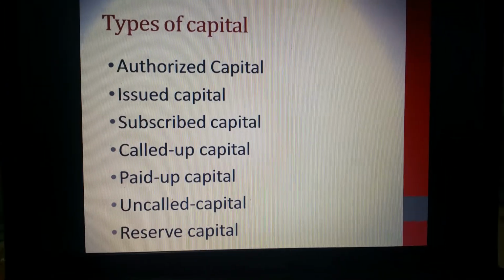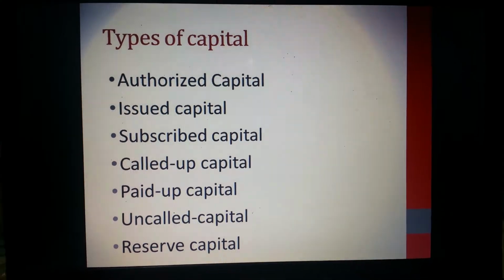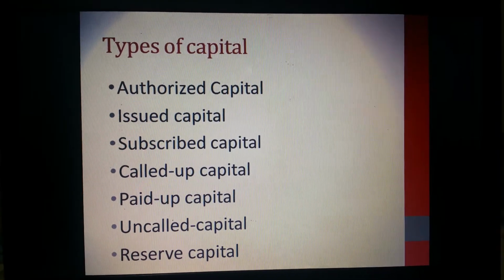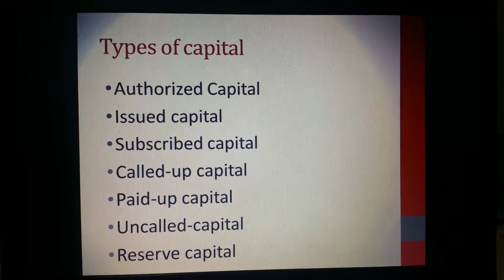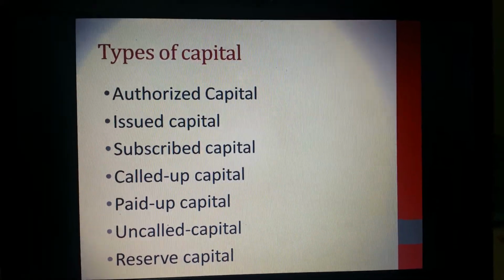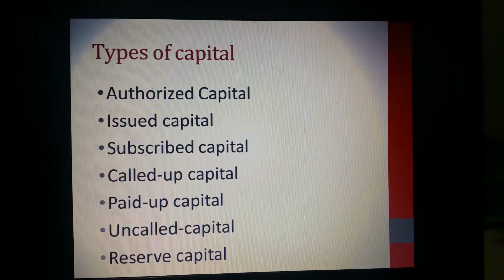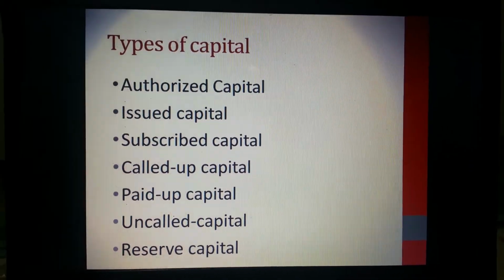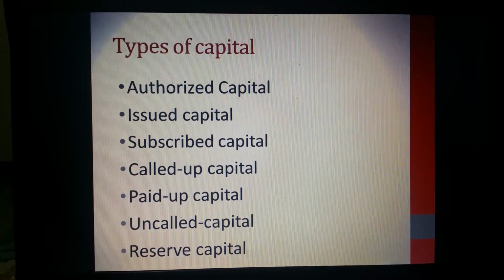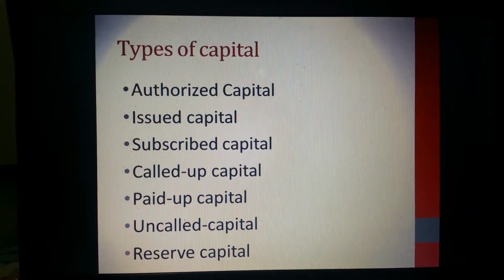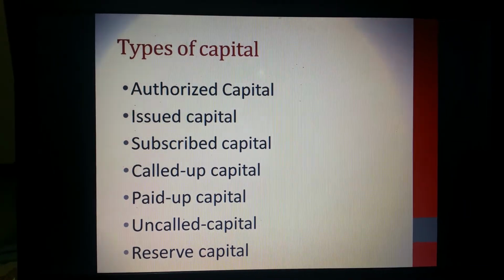Moving on to the last type of capital, which is reserve capital. Generally, when a company makes profits, it does not issue the entire amount of profits to the shareholders as dividends. It retains back a portion of the profits in the business so that whenever there is an emergency in the business, this capital can be used. So that portion of the profits which is retained back in the business and which is used for the growth of the business is called reserve capital.